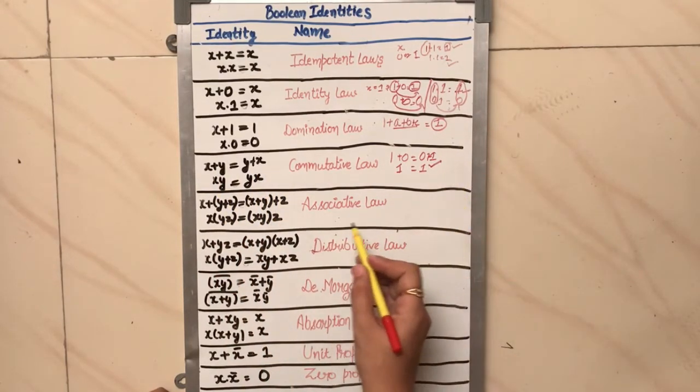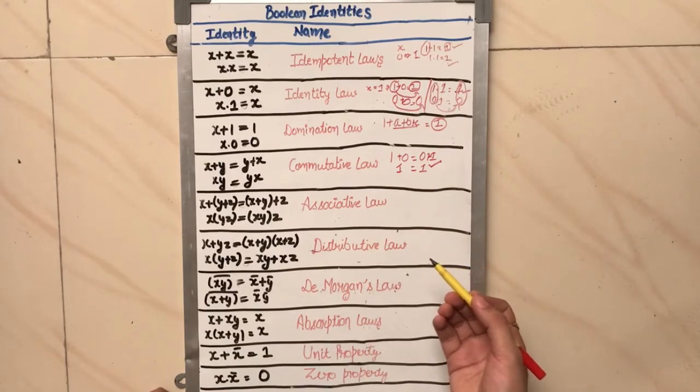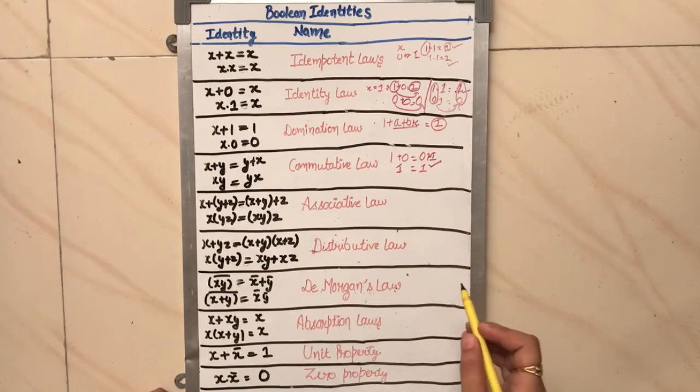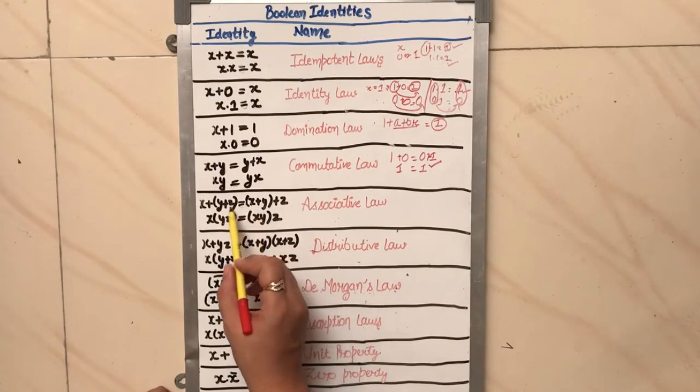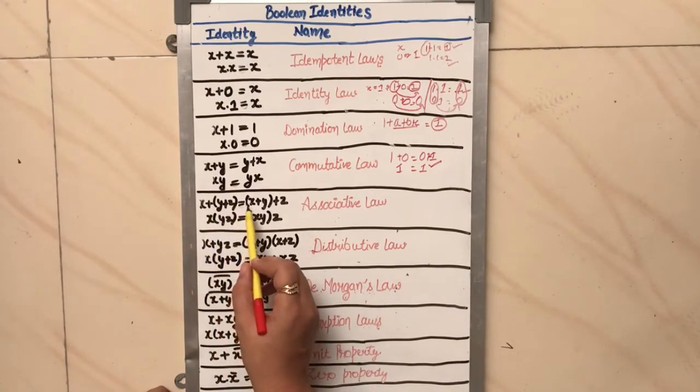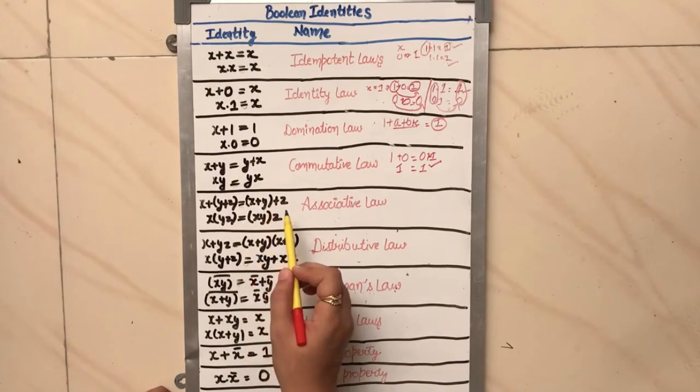Now we have the associative law. What does the associative law say? x plus y plus z: firstly we have to evaluate y plus z, then we evaluate with x. Similarly in this way, this is our right hand side.